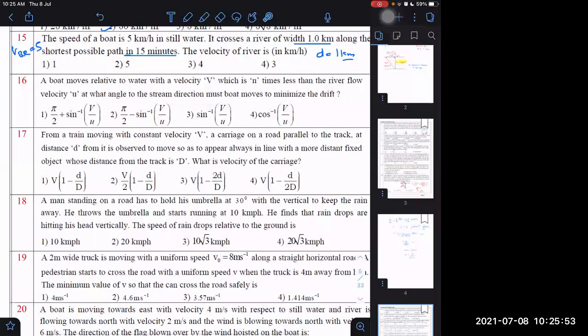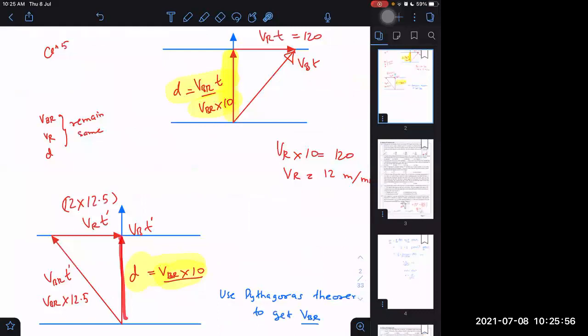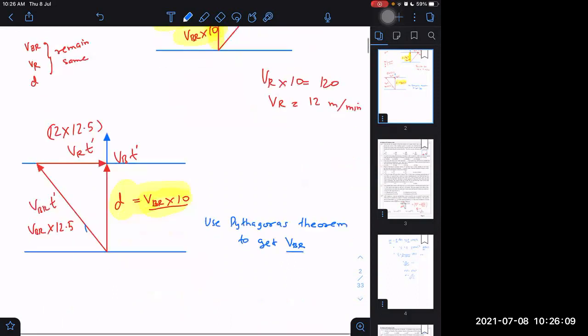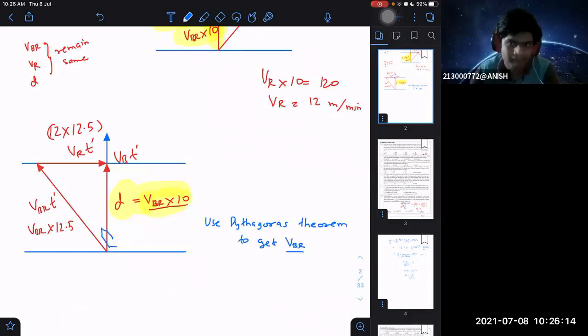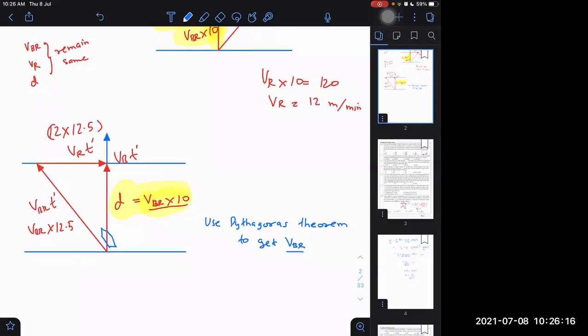Just here only I had done it. See, the shortest path diagram. This is the shortest path. This side, so he has to go. His boat should be pointing in this direction. You know how the person will be moving. Let us say I am drawing the diagram of the boat. This is the diagram of the boat. So the person is trying to go directly towards that direction, but I will observe the boat to be moving in this way.